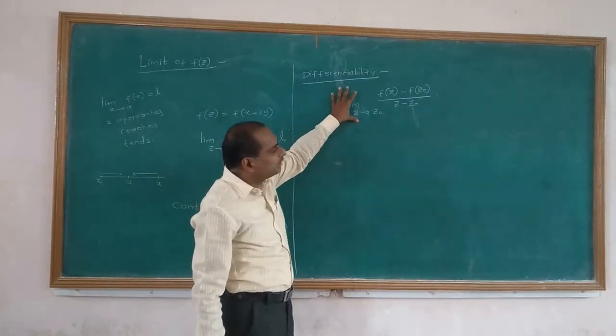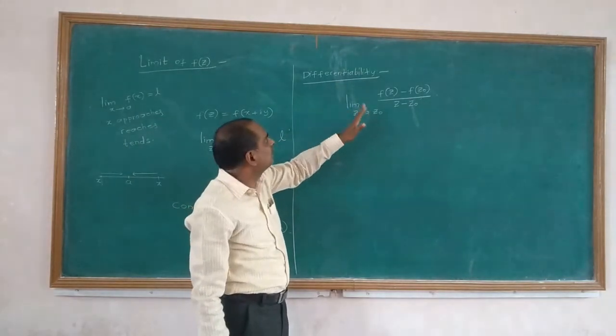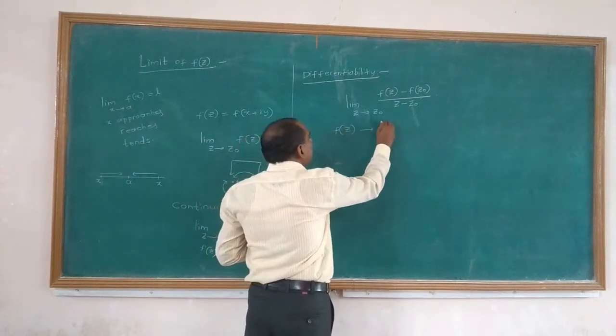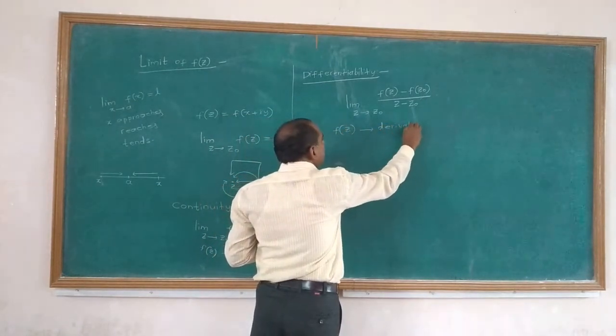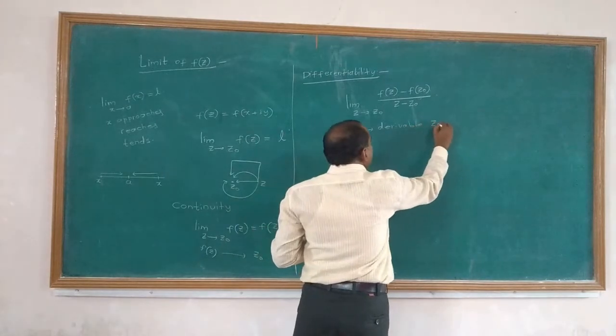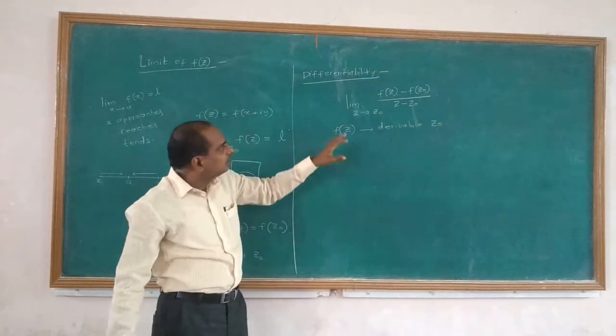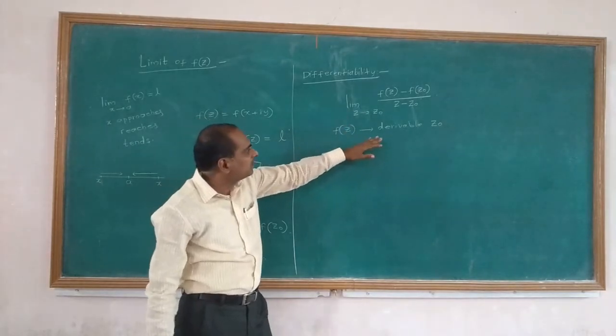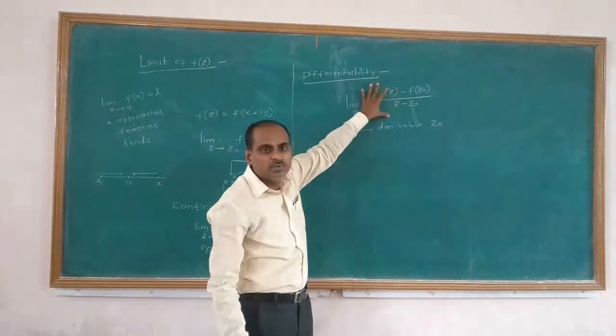If this limit exists, then we say that the function f of z is derivable or differentiable at the point z naught. So the complex function f of z is said to be differentiable at a particular point z naught if this limit value exists.